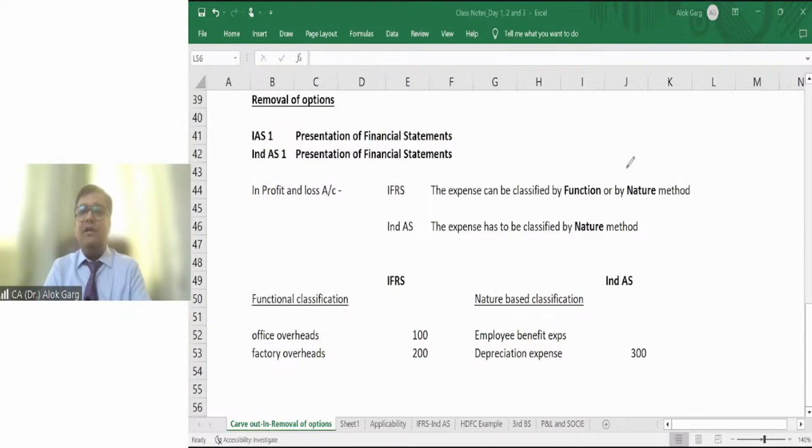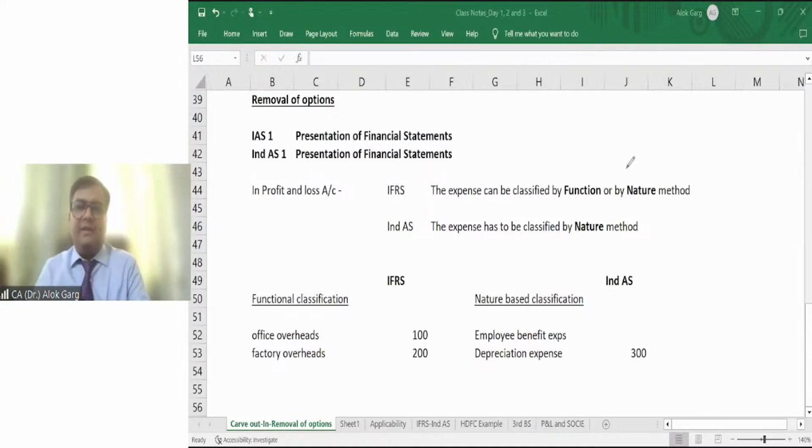Have you understood the meaning of carve out, carve in, and removal of option? I have given one example for each item. Sir, you have told that 7-8 carve outs will be there. What are the other 6 carve outs, friends? The other 6 carve outs are in the respective standard.